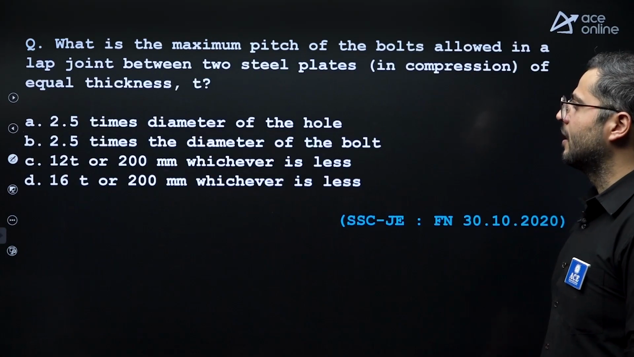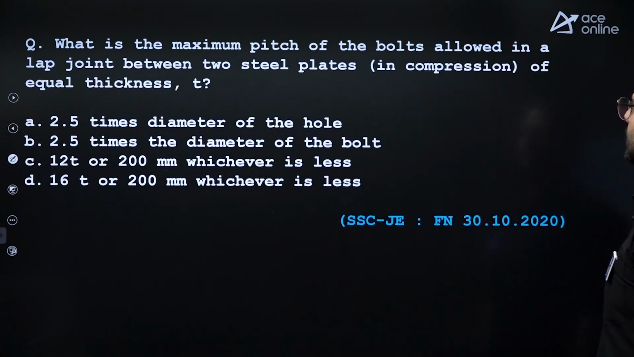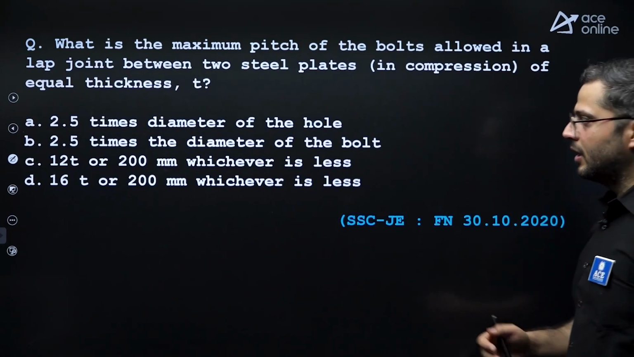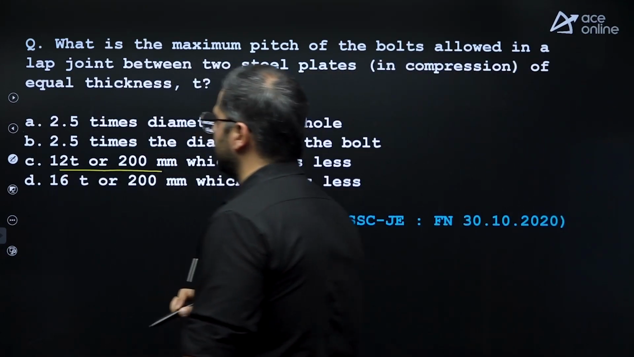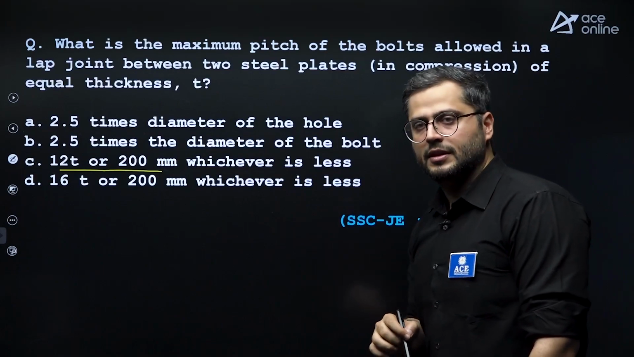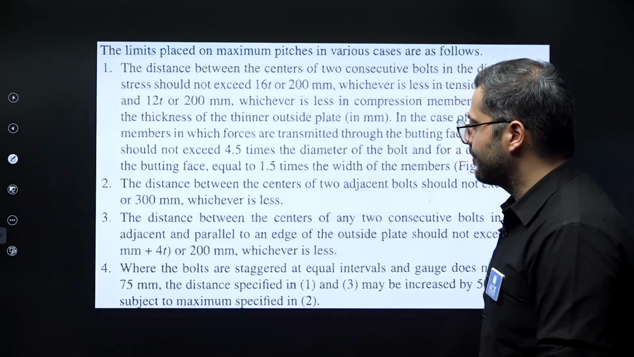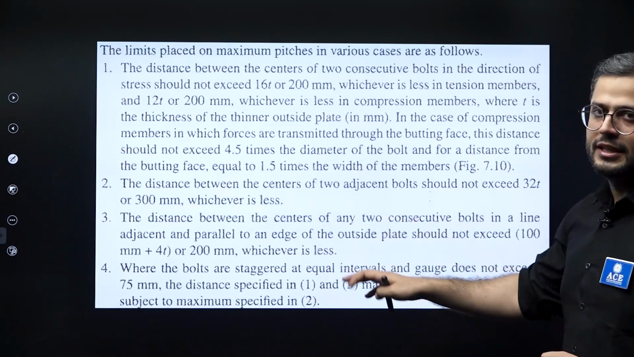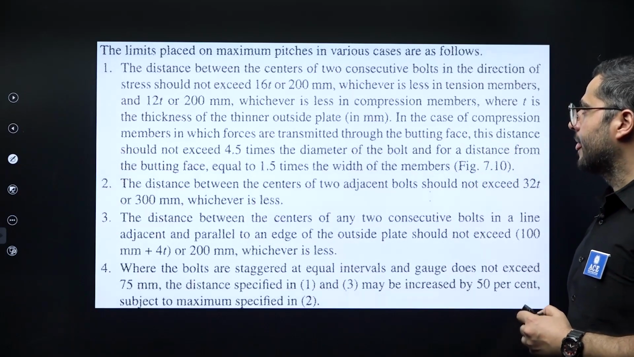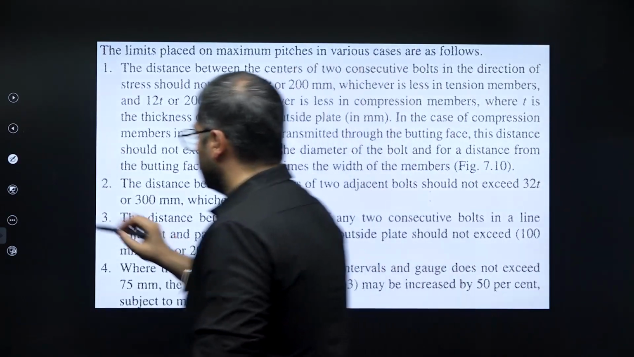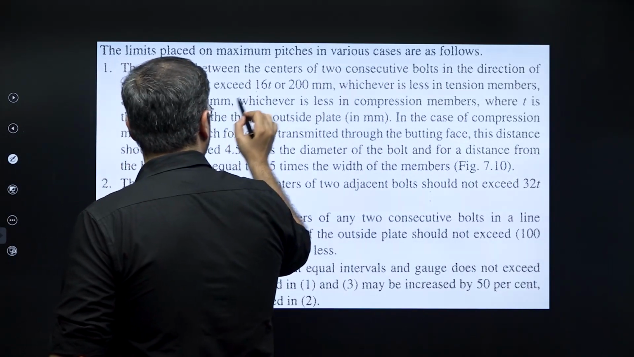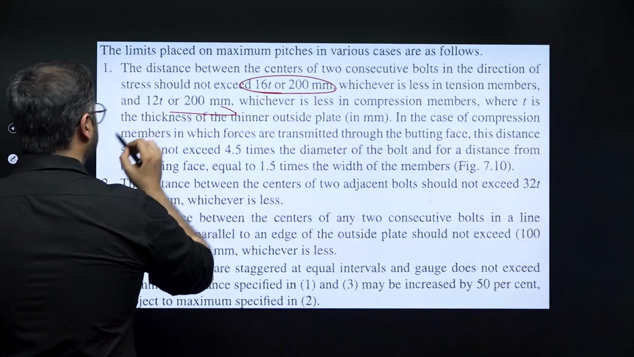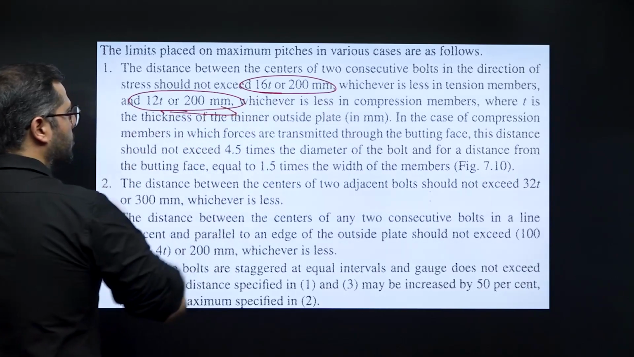Again, I'm telling you. What is the maximum pitch for bolts allowed in lap joint? So maximum pitch criteria in compression, 12 times T or 200 mm, whichever is less, where T is the thickness of the thinner member. There are total 4 maximum pitch criterias. Again, you can click a screenshot if you want. This is important. A lot of times it is asked, right? In case of tension members, it is 16 times T or 200 mm maximum pitch. In case of compression members, it is 12 times T or 200 mm, right?